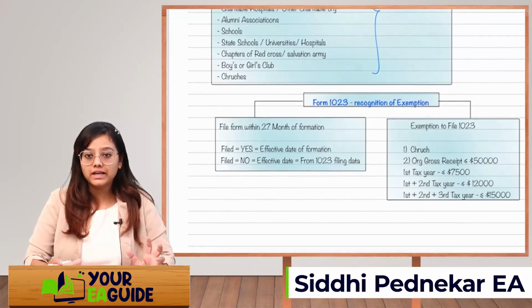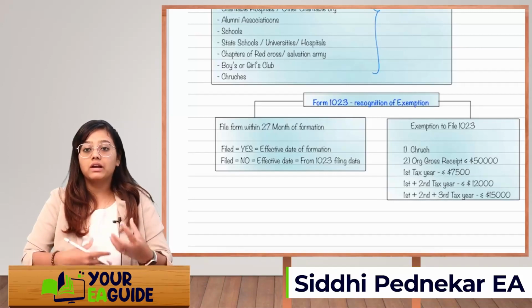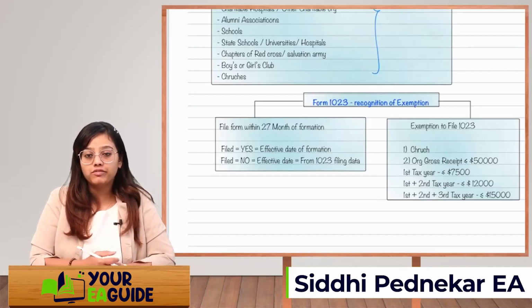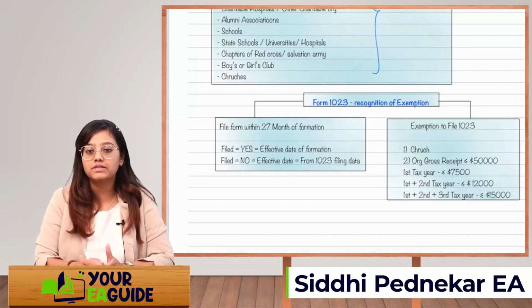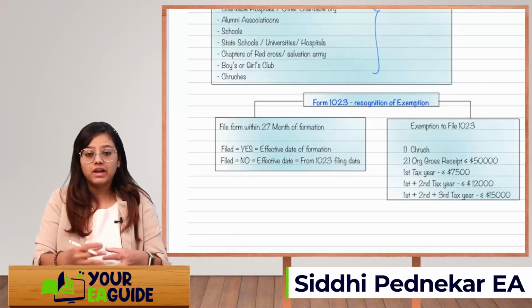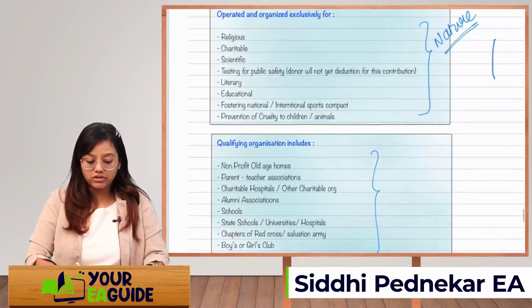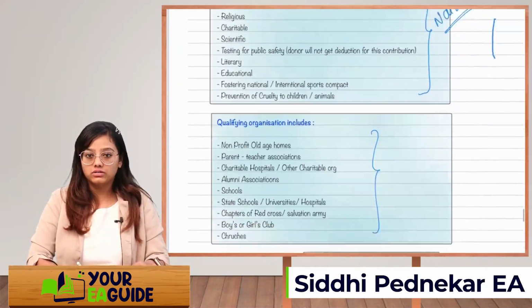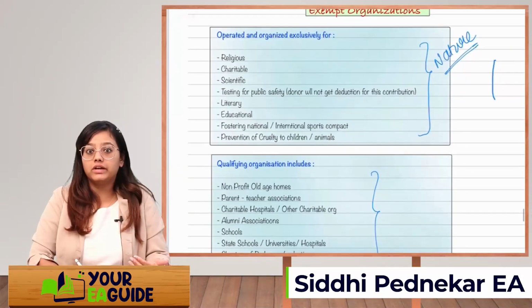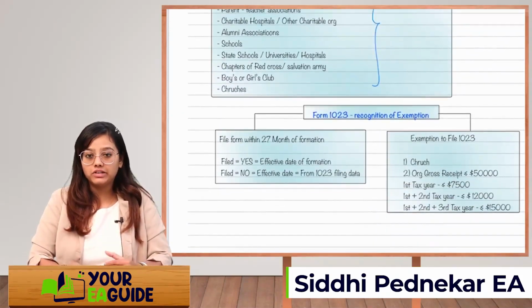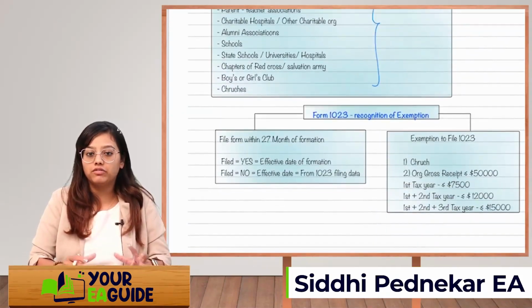Next, if you are an exempt organization, you will have to take the exemption. To recognize the exemption, you will have to file Form 1023. When should it be filed? It should be filed within 27 months of your formation. Whenever the organization is formed for non-profit and it falls under any of the above mentioned names or the nature of activities, then they will have to file Form 1023 within 27 months from the date of formation.